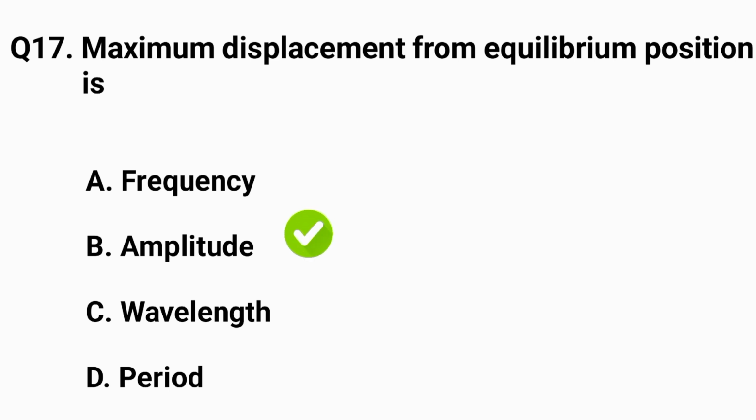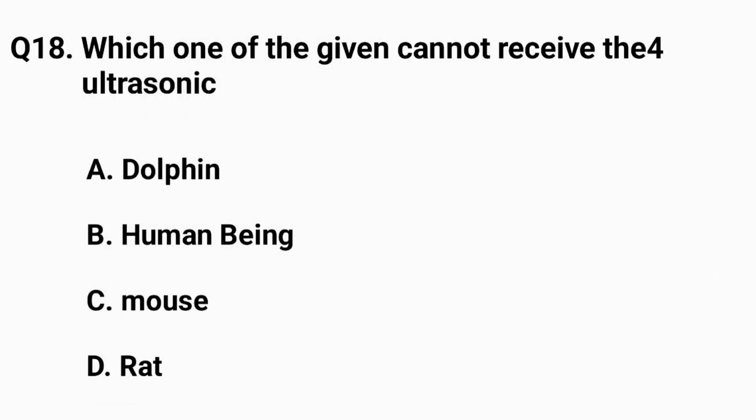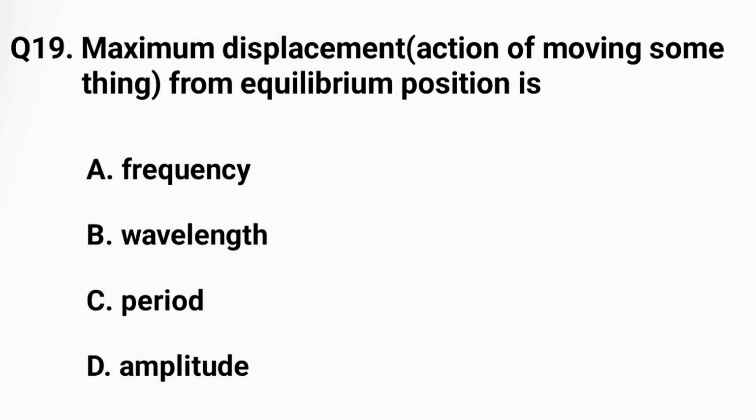Question number 18. Which one of the given cannot receive the ultrasonic? The right answer is option B, human being. Question number 19. Maximum displacement, action of moving something from equilibrium position is. The right answer is option D, amplitude.